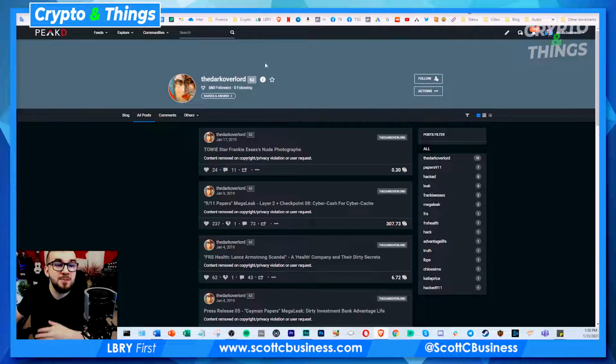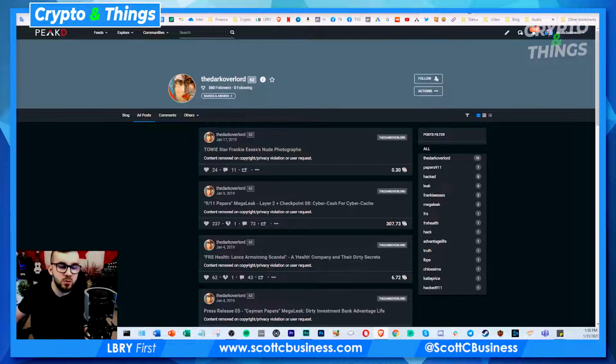So there are many different places where you can access Hive and look at different accounts and see what's there. All those interfaces are run by different people, and they can all have different filters and things, but everything at the end of the day is still on the blockchain.